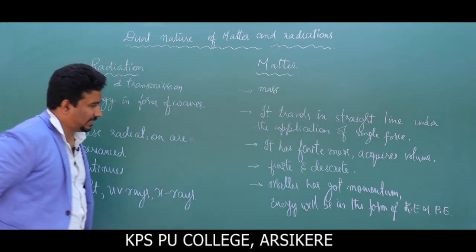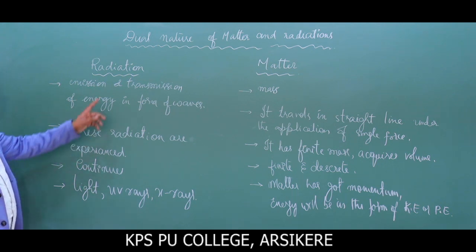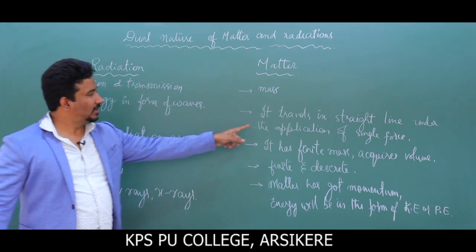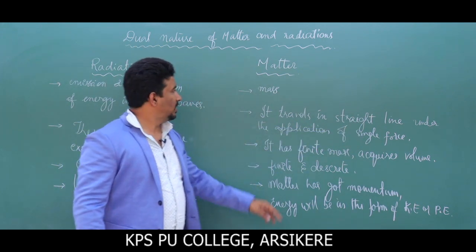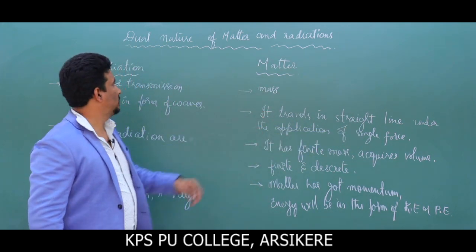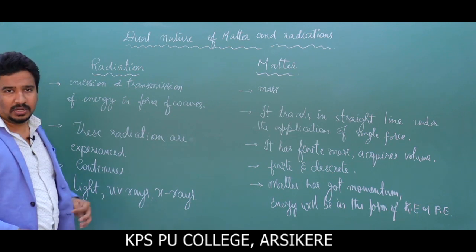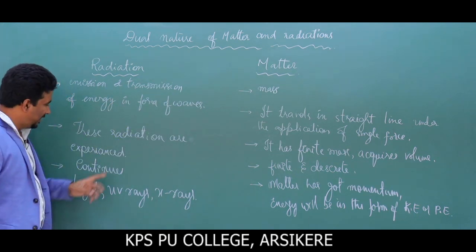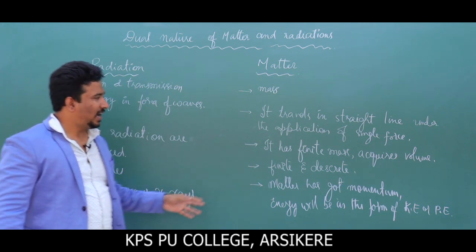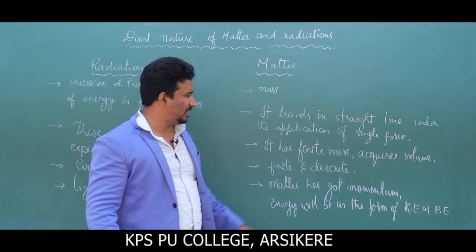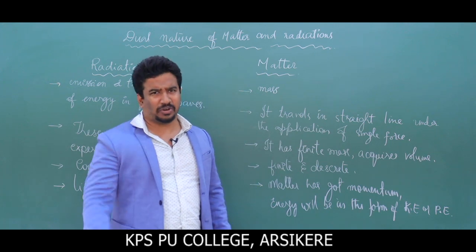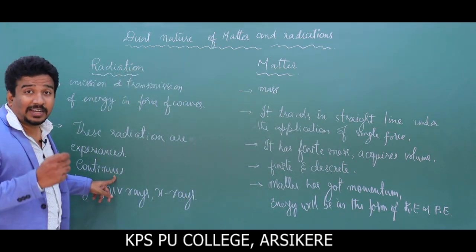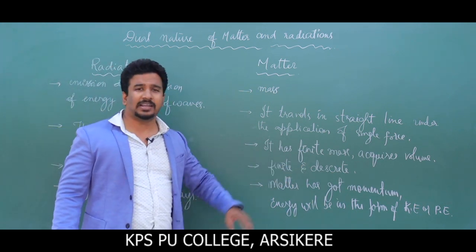Now let us take a quick recap. Look here, radiations move in the form of waves. They move in a straight line. Matter has got mass, and does radiation have mass? As of now, no. Radiations are experienced, and mass has finite volume and is stored in many forms. And these radiations are continuous, whereas matter is finite and discrete.